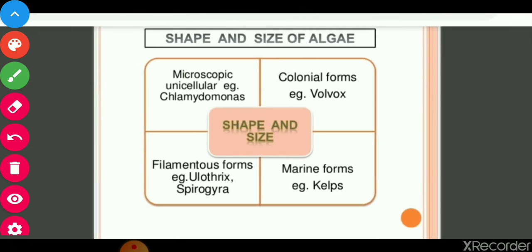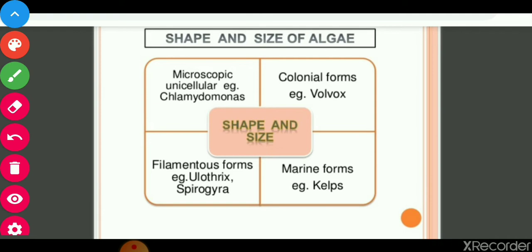Now, shape and size of algae. They may be microscopic and unicellular, like Chlamydomonas, and some are large also. Some are found in single form, alone, but some are found in groups.